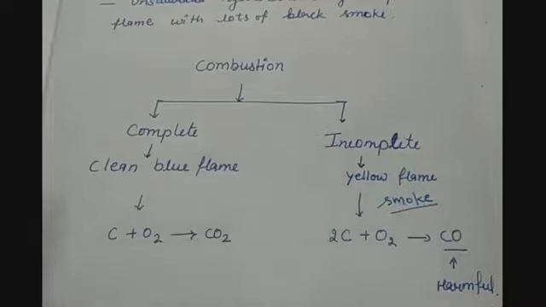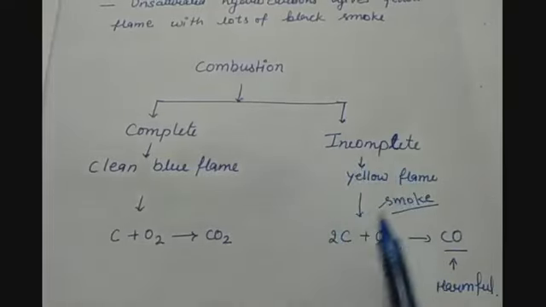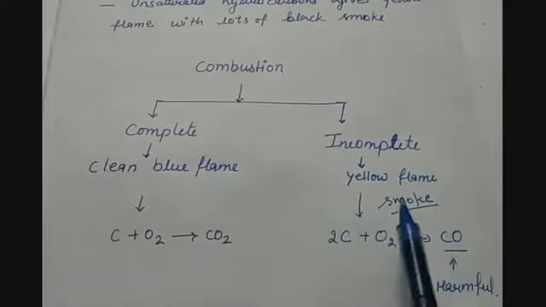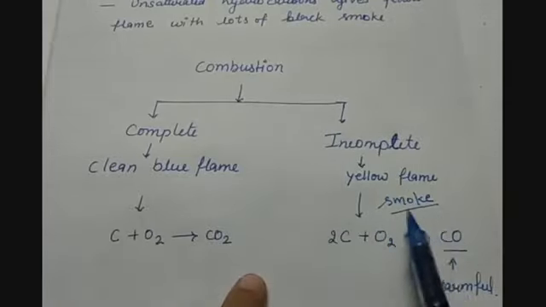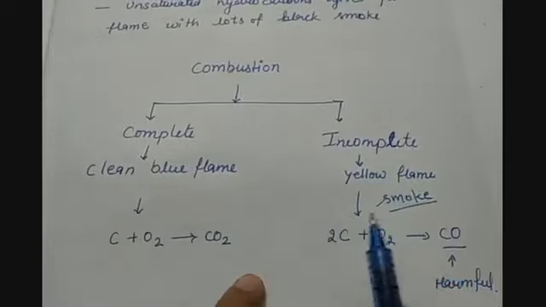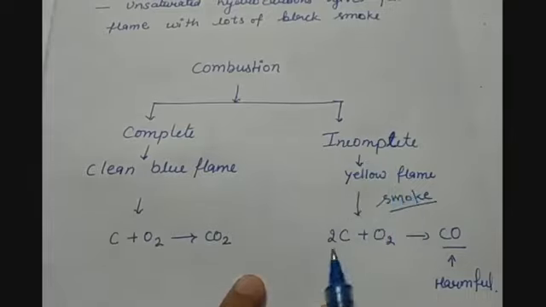So in complete combustion, no smoke is produced, no residue is there, and carbon dioxide is not harmful, or you can say it is not poisonous for human beings. Whereas incomplete combustion reaction causes the production of harmful poisonous gases and environment pollution, because it is providing a yellow smoky flame. So lots of smoke is produced while the incomplete reaction is taking place, along with the residues formed in the reaction.